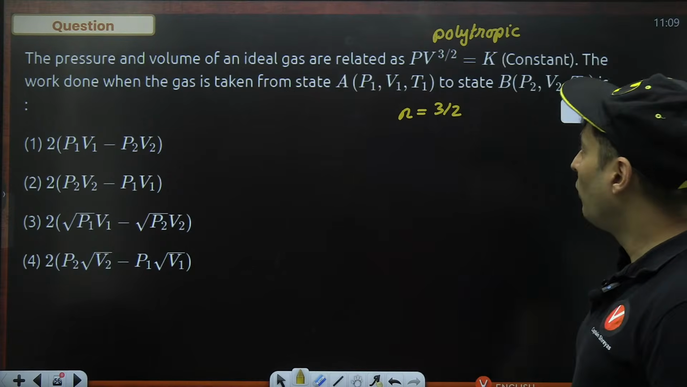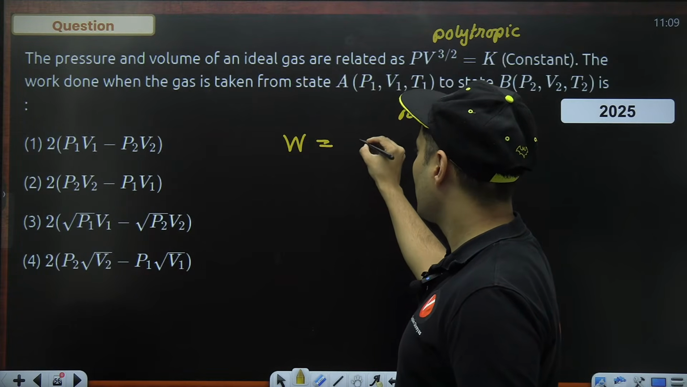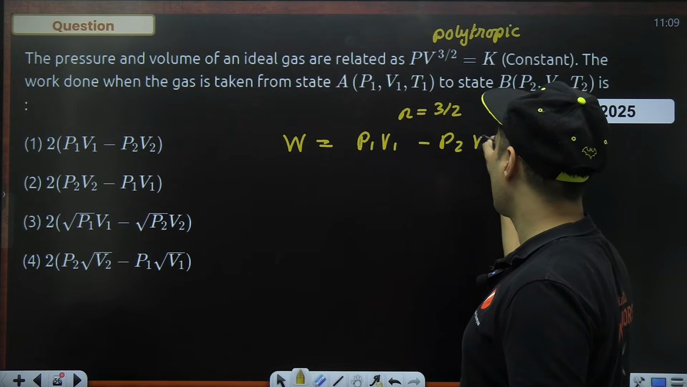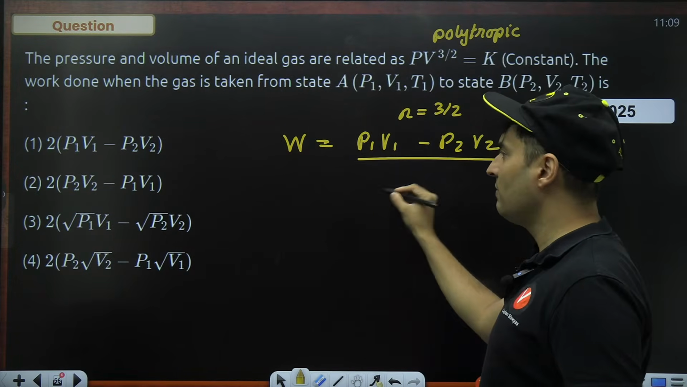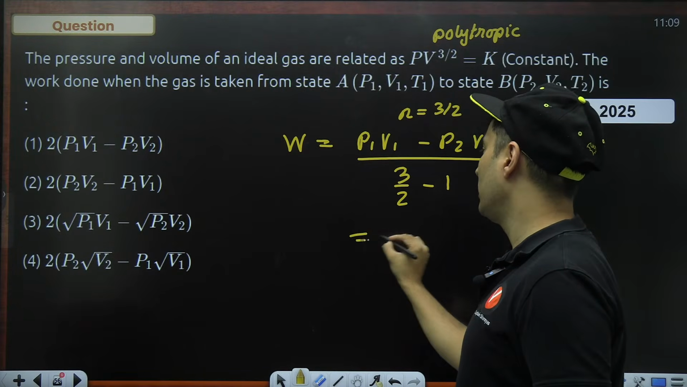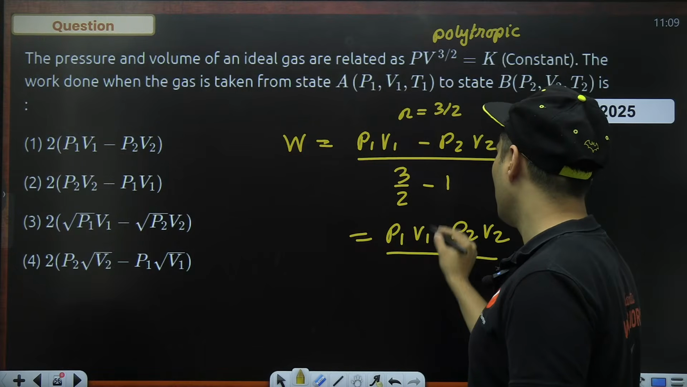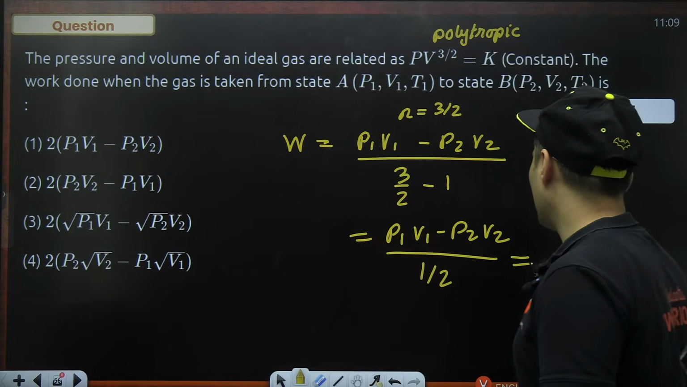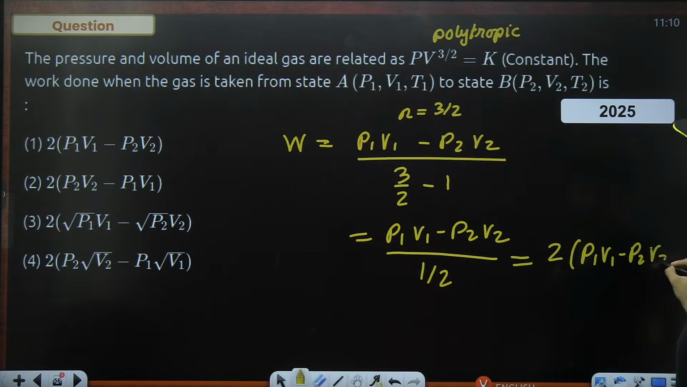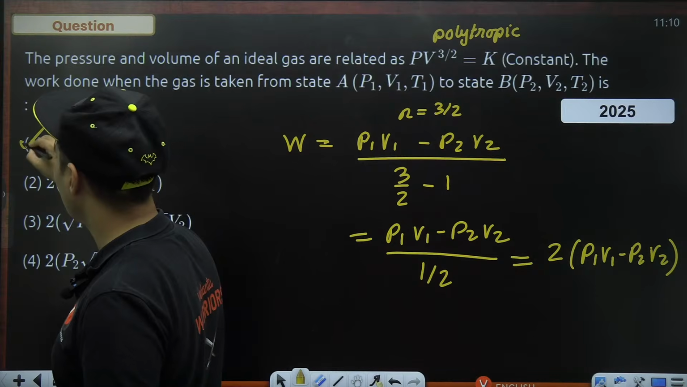Great. So work done is nothing but P1V1 minus P2V2 upon n minus 1. n is basically 3 by 2, minus 1. So it will become P1V1 minus P2V2 over 3 by 2 minus 1, which is 1 by 2. So that 2 goes on the top. So 2 into (P1V1 minus P2V2) is the answer, which is option number 1.